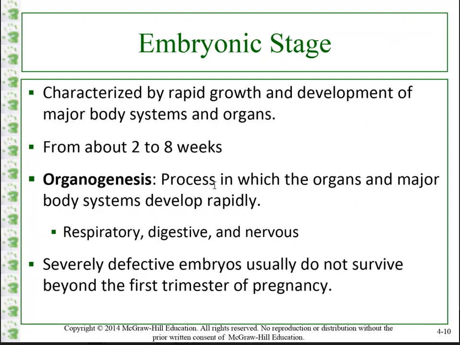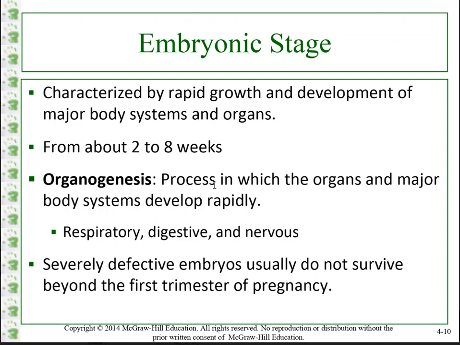Okay, and what's also very important during this stage is that you can now start to see more defined characteristics of the organism, such as the head, the face, the arms, legs, and fingers. We also can make an assumption that if anything harmful comes to this embryo during this stage, it can cause a significant impact.